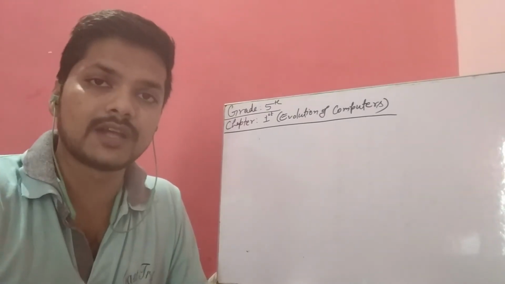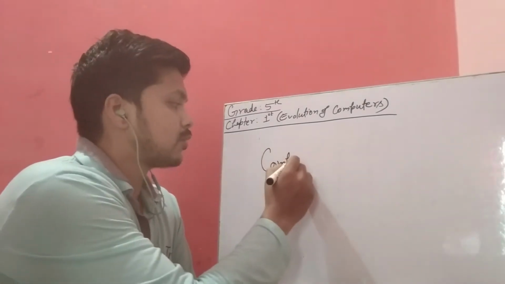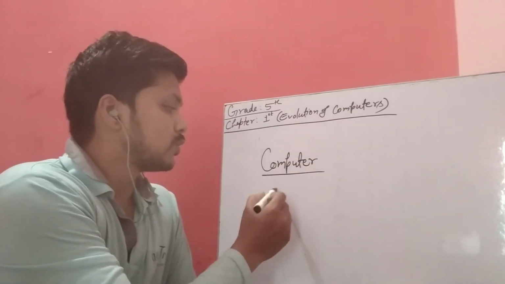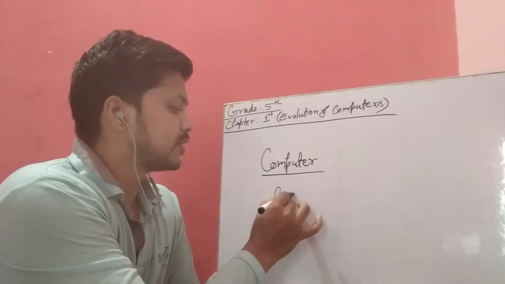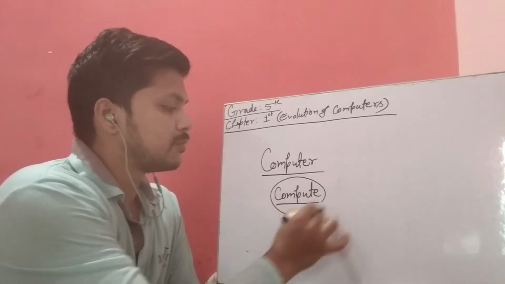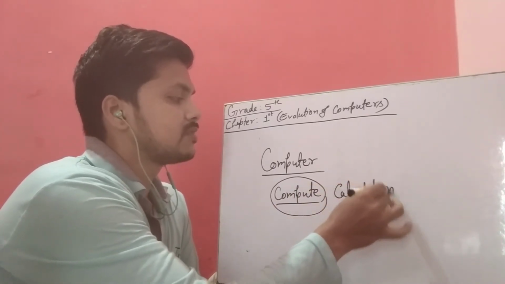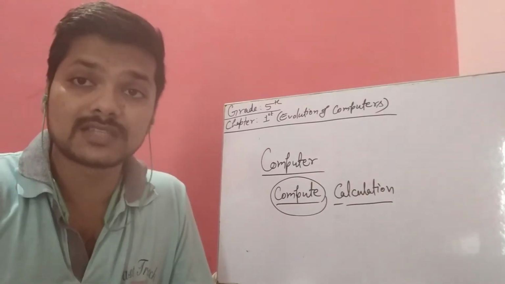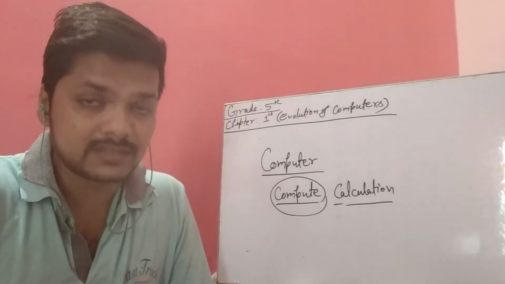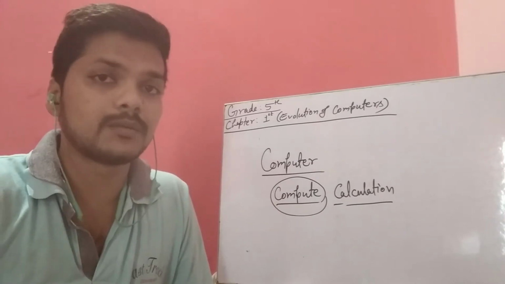First, the name that we always use, computer: where did this term come from? The word computer has been taken from the word compute, and compute means calculation. It means that any electronic device that is used to perform any type of calculations is known as a computer.